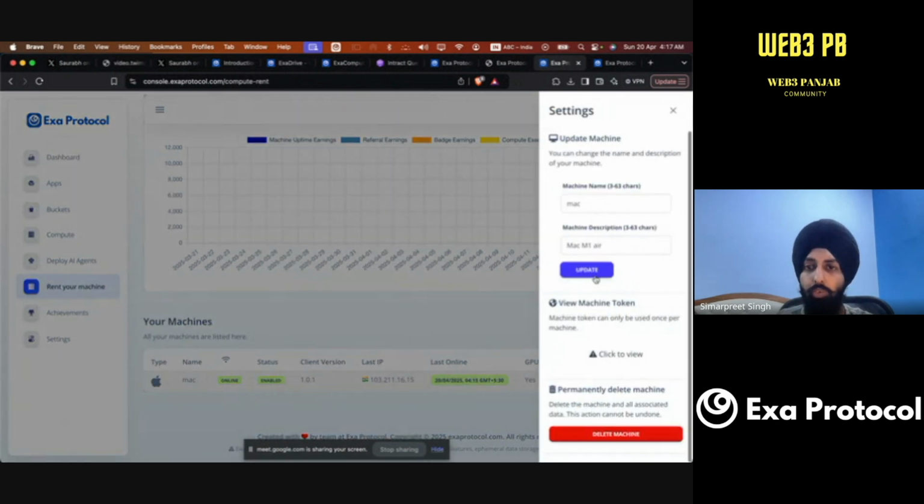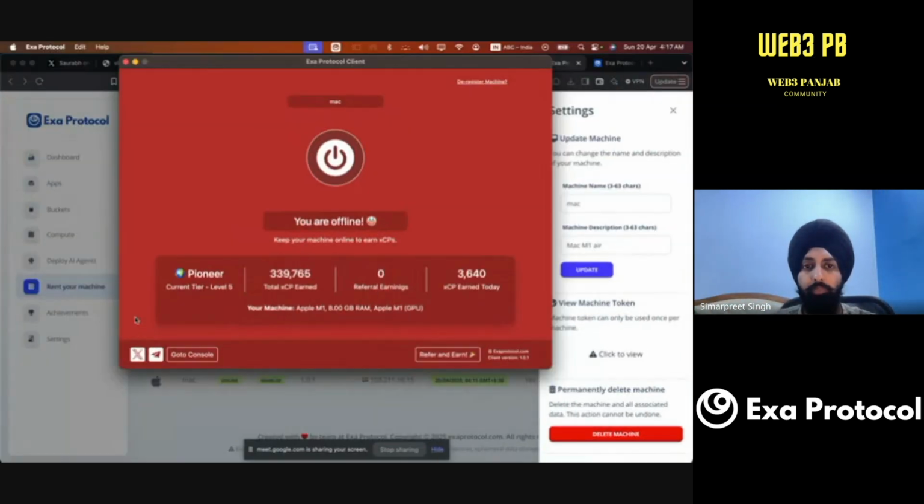Click on settings. You will see this, view your machine token code. Click on this, click to view. It will show you some code. Just copy that and then paste it here. Just paste it here normally. And then you are ready to run a node.